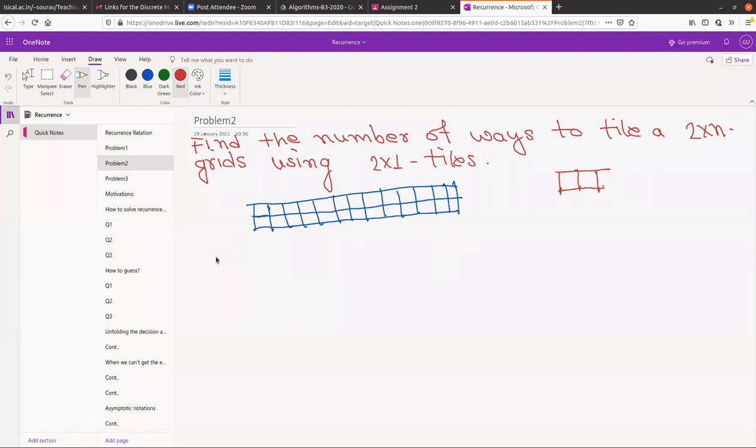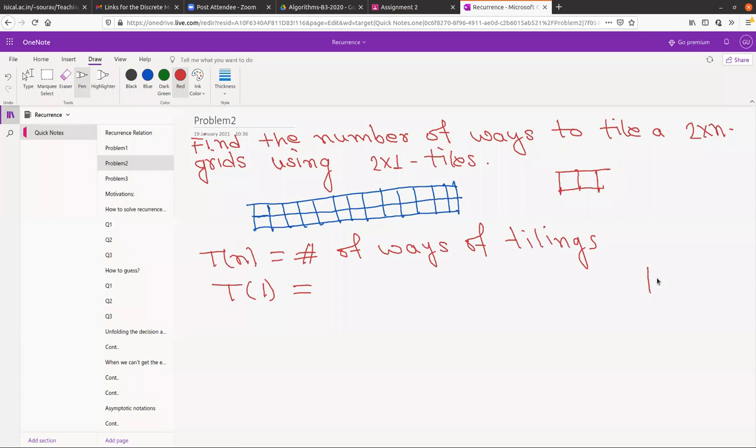Here again, let us assume that Tn denotes the number of ways of tiling. So what will be T1? T1 is a 2 cross 1 grid. For tiling this, you can use only one tile, put vertically, and this is only one way to do that.